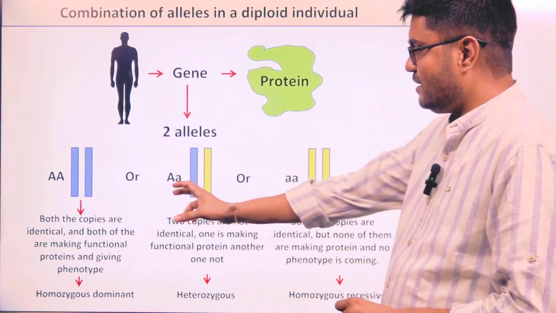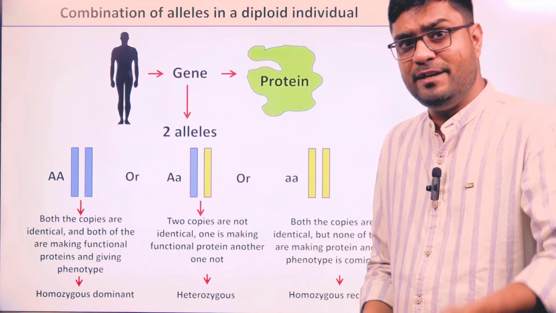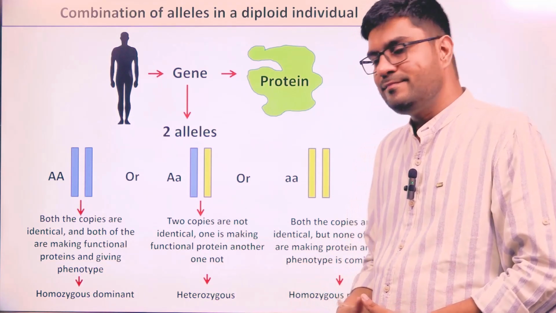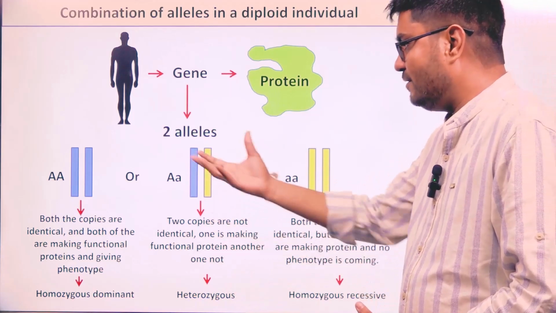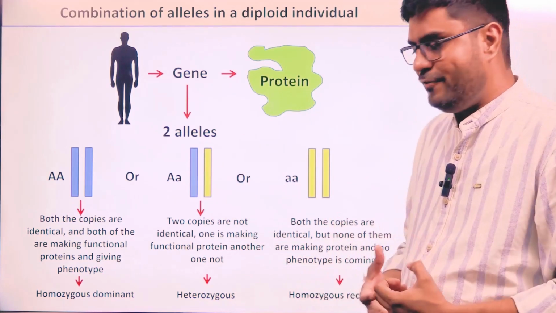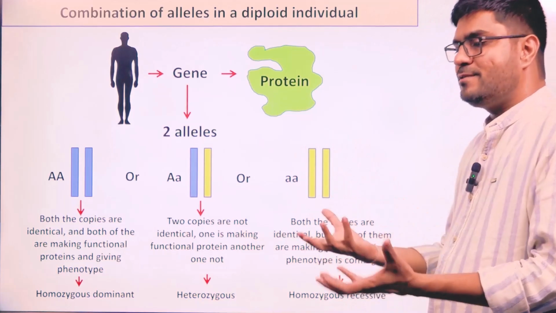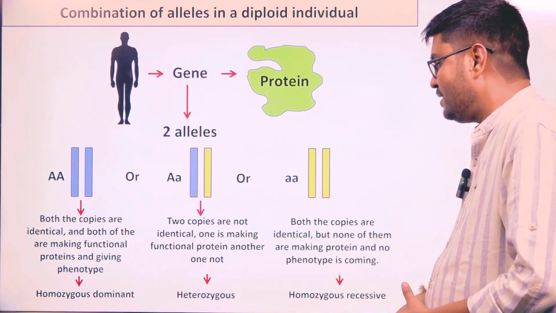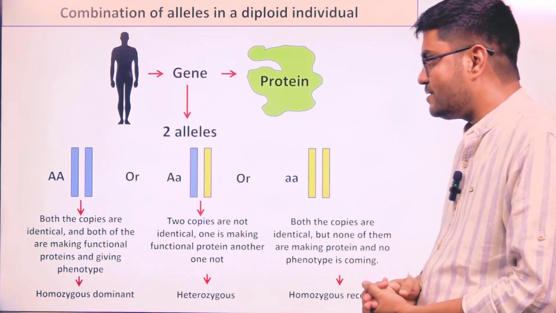The word dominance will come if they are giving protein. Heterozygous means they are not identical. One is giving us protein, other is not giving us protein, right? And because of one copy we are getting the phenotype. The condition is heterozygous. Then both the copies are not giving us any functional protein, no result, no phenotype, but the copies are identical. We are calling it as what? Homozygous recessive.